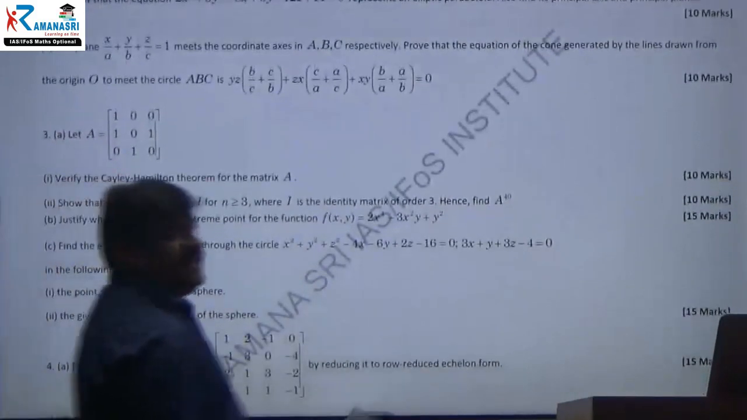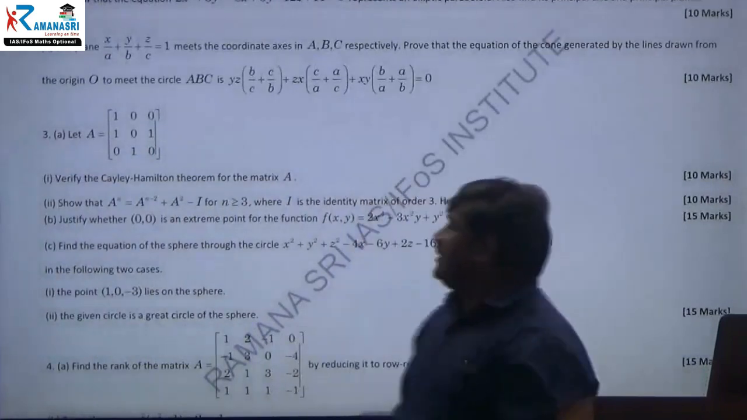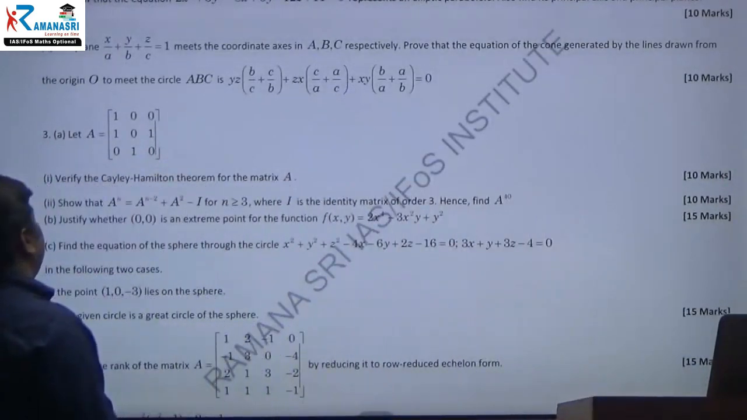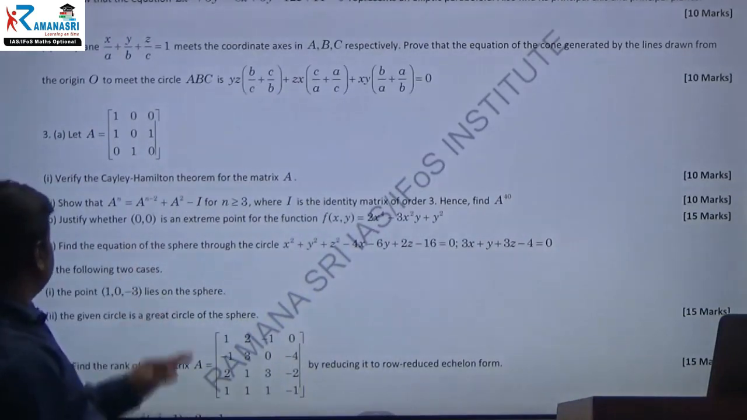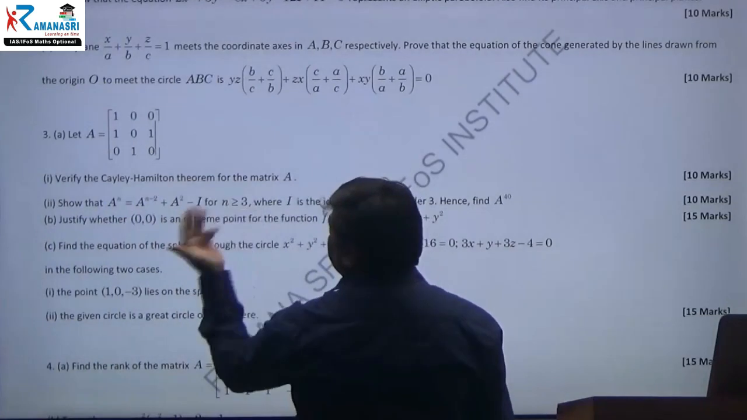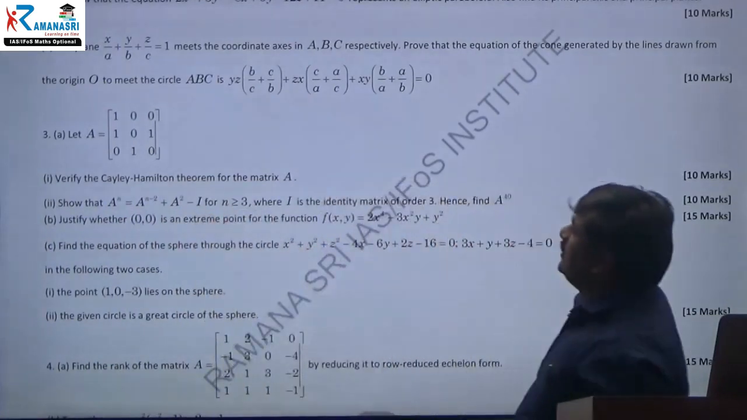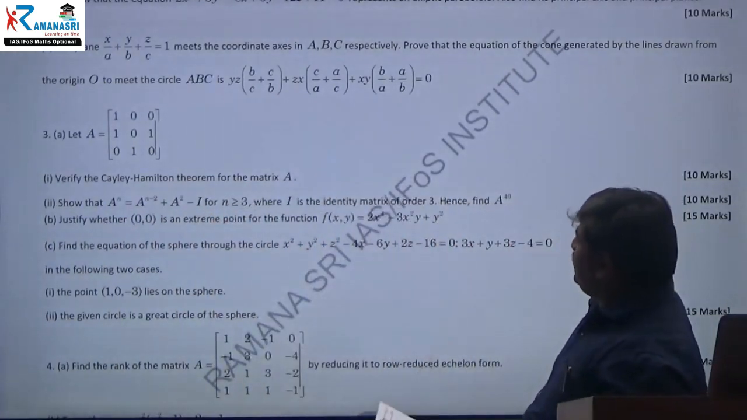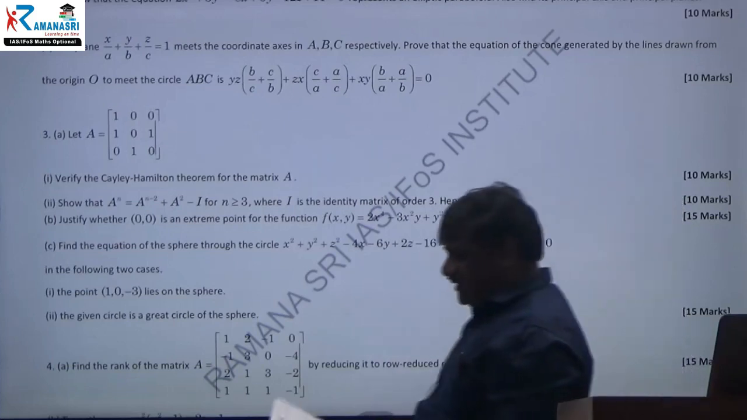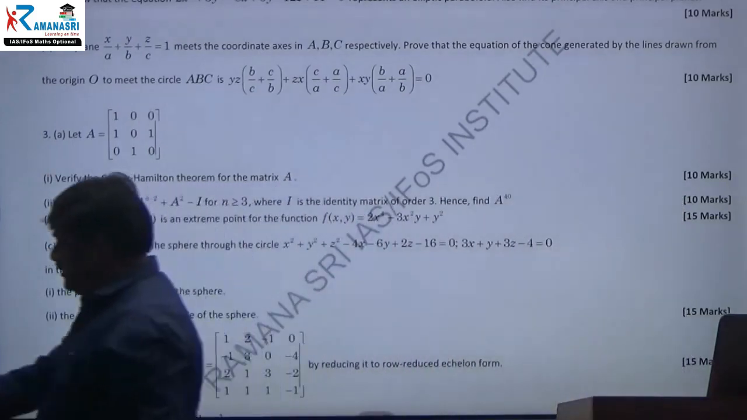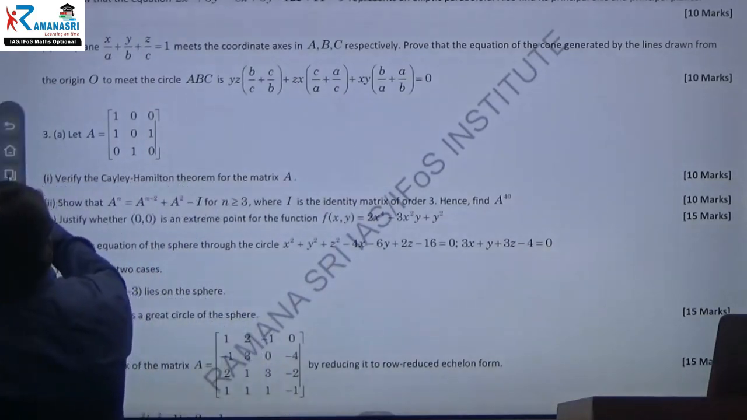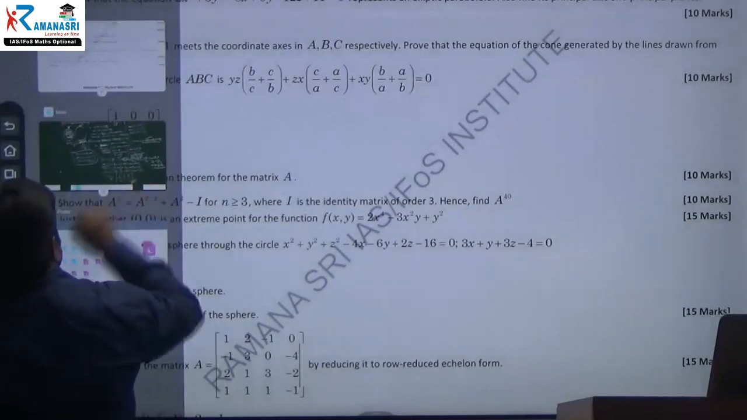This one is 3A. What have they given? Let A be a matrix. Verify the Cayley-Hamilton theorem for the matrix A and show that A power n is equal to A power n minus 2 plus A square minus I for n greater than or equal to 3, where I is the identity matrix of order 3, and hence find A power 14. Okay, this is the question. See how to solve. This question is also very easy.